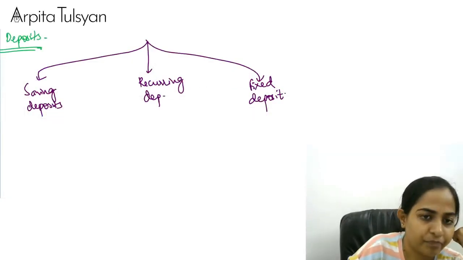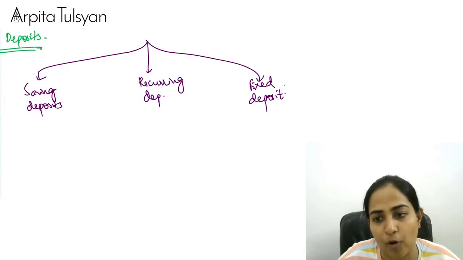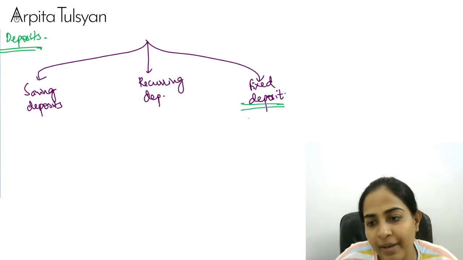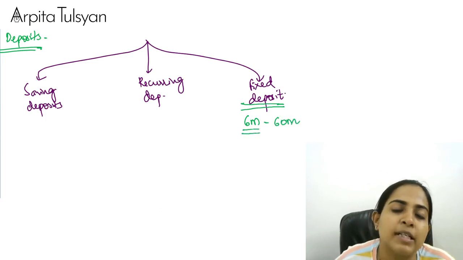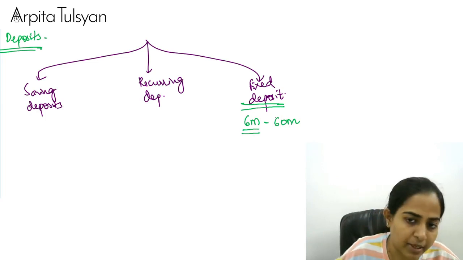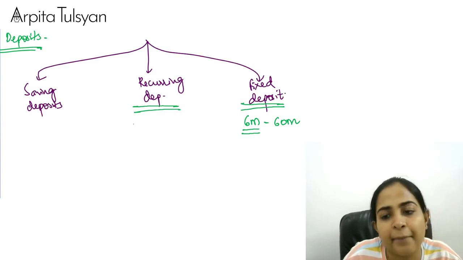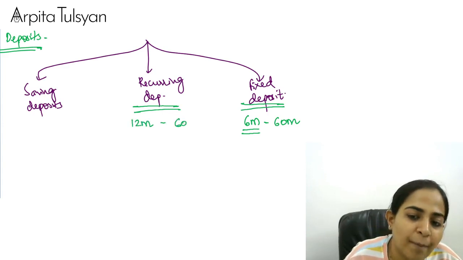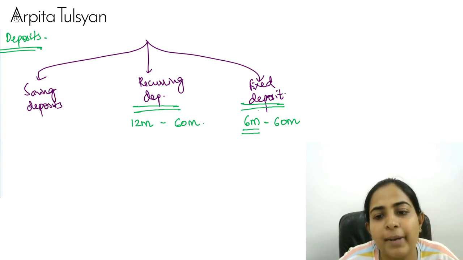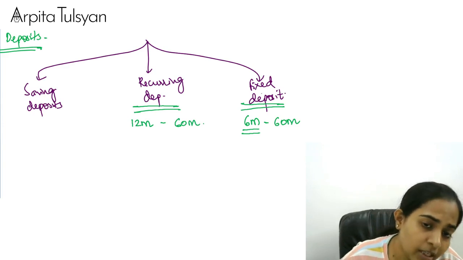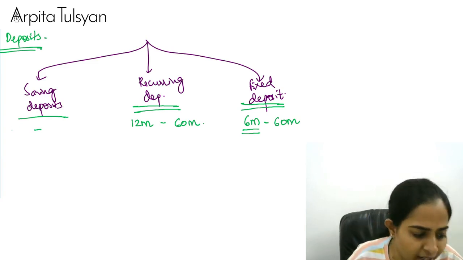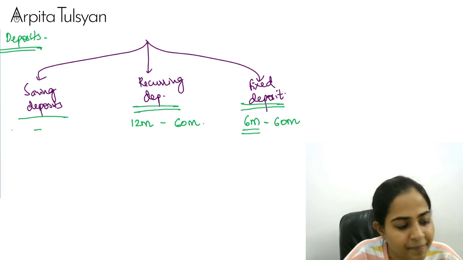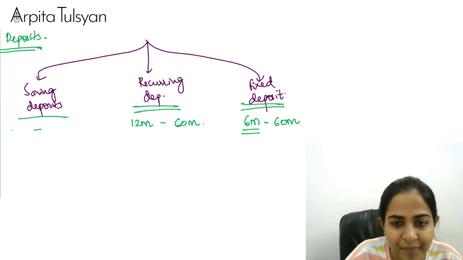Right? Now listen, for fixed deposit, there is a time period, minimum 6 months, maximum 60 months. Means you have to keep the deposits for a period of 6 months minimum, and it is going to mature at the end of 60 months. Okay, similarly, for recurring deposits, it is minimum 12 months, which can go up to 60 months. Okay, 12 months to 60 months. For saving deposit, it is on demand. Whenever you want to withdraw, you can withdraw, just like our saving banks. Very clear with this?